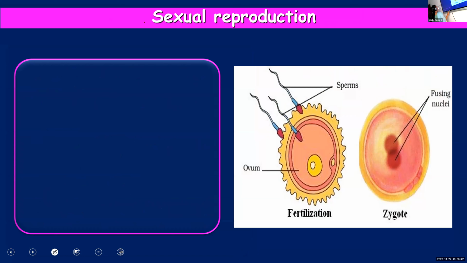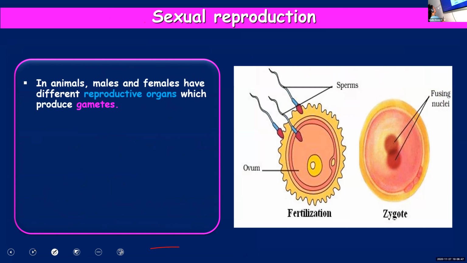Sexual reproduction. In animals, males and females have different reproductive organs. Just like in plants, in animals also, there are male and female reproductive parts or reproductive organs. And these organs will produce gametes. The fusion of these gametes is very essential for sexual reproduction. So gamete formation is a must for sexual reproduction.